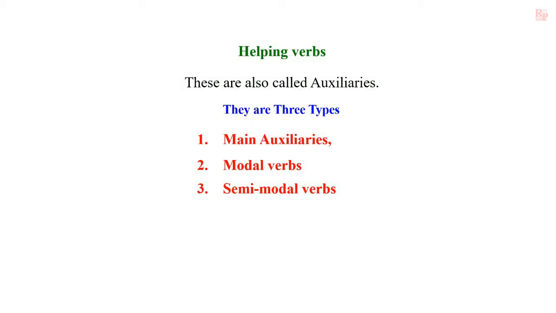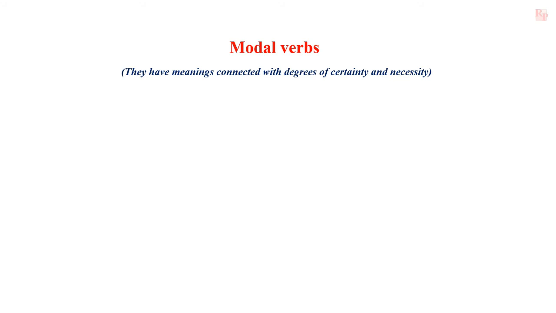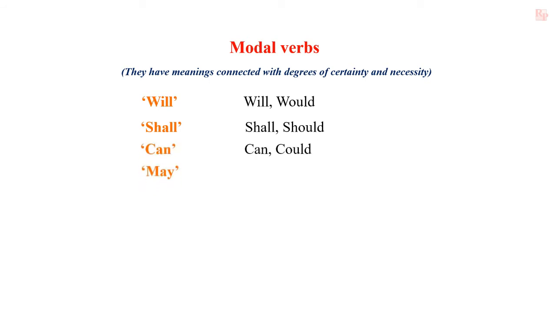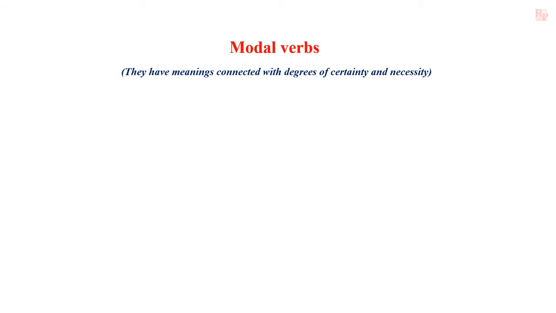The next kind of helping verbs is modal verbs. They have meaning connected with the degrees of certainty and necessity. Those are will, shall, can, may. These modal verbs have their past forms also. For example, would is the past form of will.